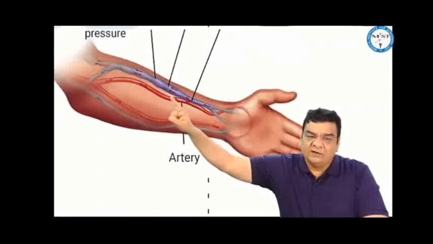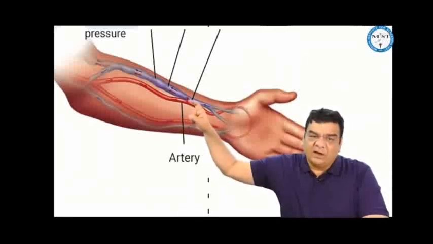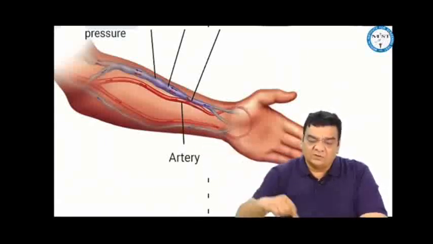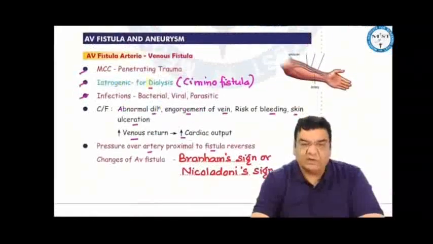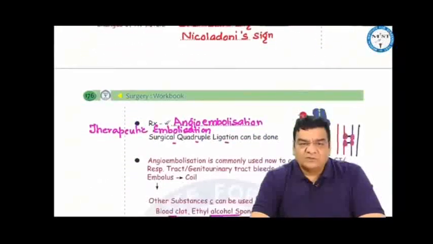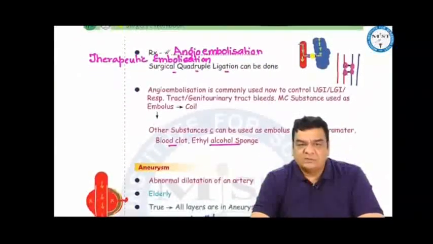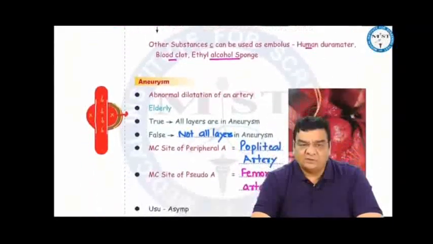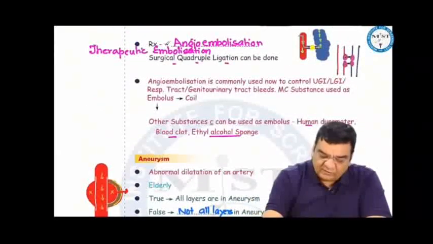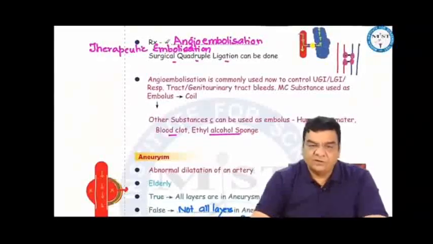This pressure over the artery proximal to the fistula, reversing the changes of AV fistula, is called Branham sign or Nicoladoni's sign. The treatment would be to take a Fogarty catheter and put an embolus between this artery and vein, that is the fistula. So angioembolization or therapeutic embolization can be done. The most common substance we use in angioembolization is a coil. Other substances which can be used include human dura mater, blood clot, and ethyl alcohol sponge. We can even do surgical quadruple ligation of these fistulas, but now angioembolization is the preferred method of treatment.